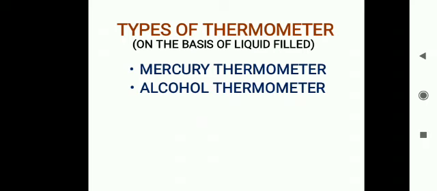So the first one is mercury thermometer, and the second one is alcohol thermometer. In a mercury thermometer, mercury is used, and in case of an alcohol thermometer, alcohol is filled in the thermometer. So these thermometers are named after the liquid used in the bulb of the thermometer.